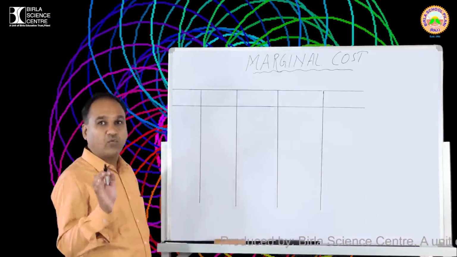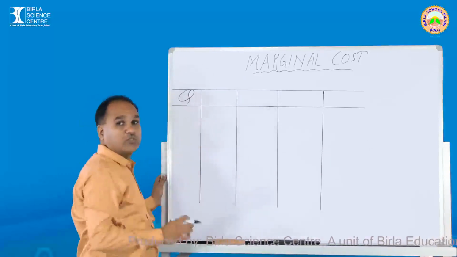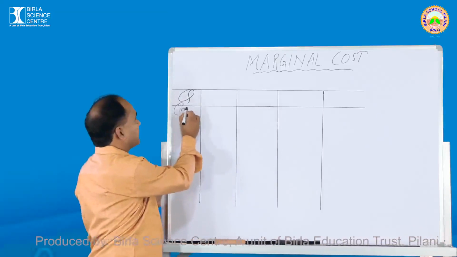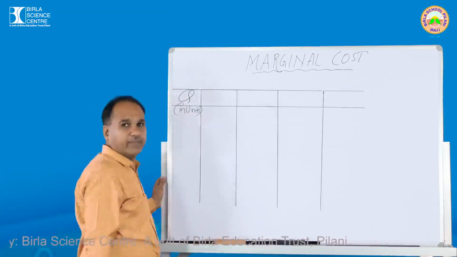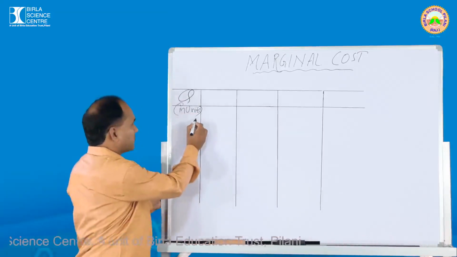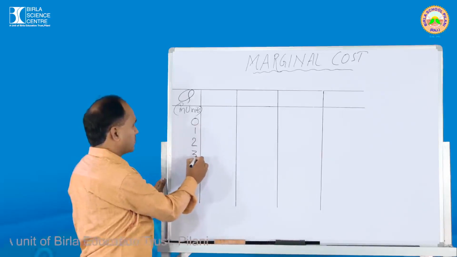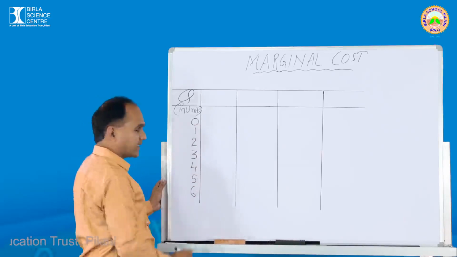In the first column, what are you going to take? You take here Q. Q is called as the what? Quantity. And we are going to measure the quantity in units. Okay, what values are you going to take? You start from 0, 1, 2, 3, 4, 5 and 6.